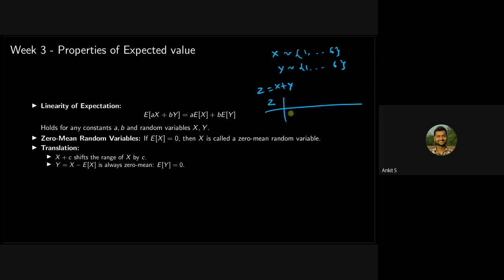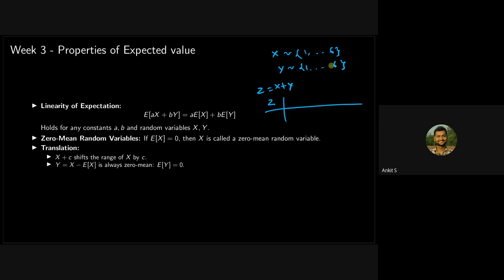If you go by the traditional method, you will have to ask how many values z will take. It will take first of all 2, 3, 4, just like that, right?